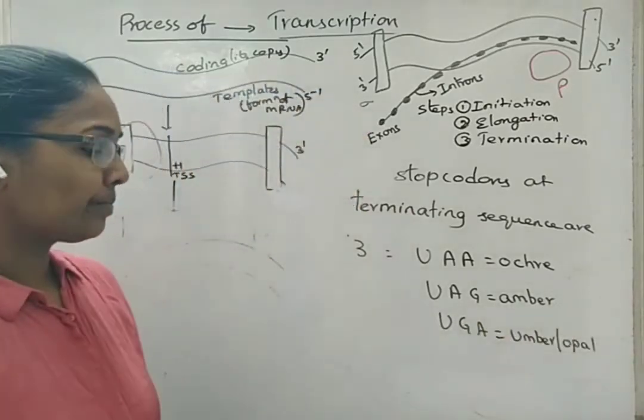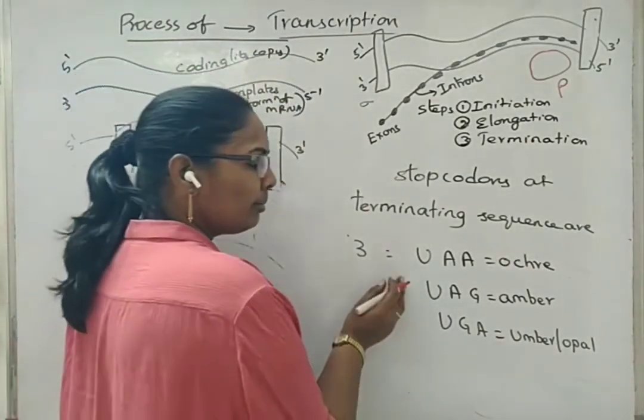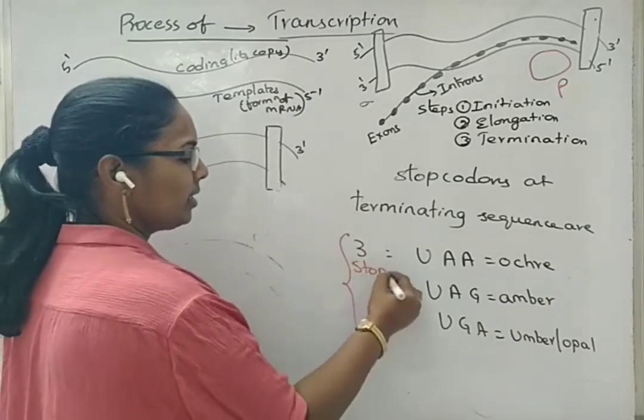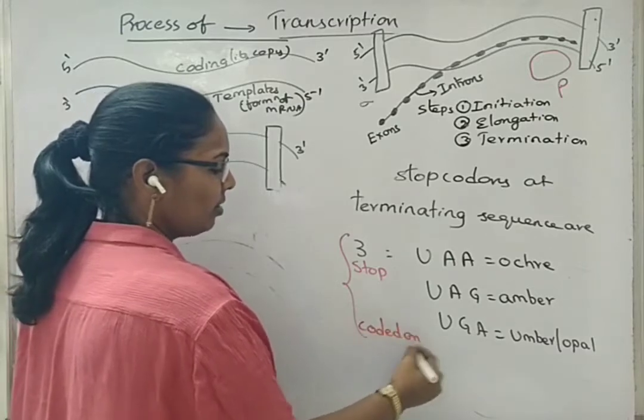But now the question: where are these stop codons present? Are they present on the mRNA or on the template strand? So these stop codons are present on, that is, coded on mRNA.